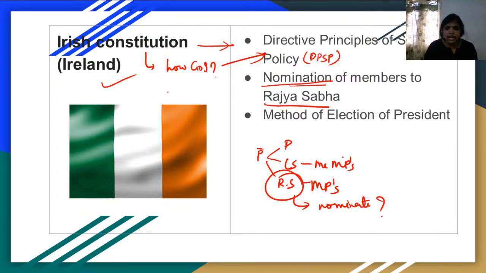And you have to remember that election and nomination are both different. A nominated person need not undergo any elections, but an elected person needs to undergo an election. This is what is different.